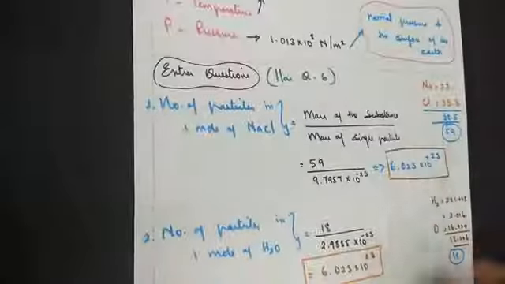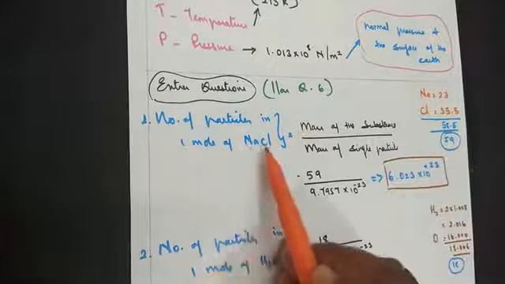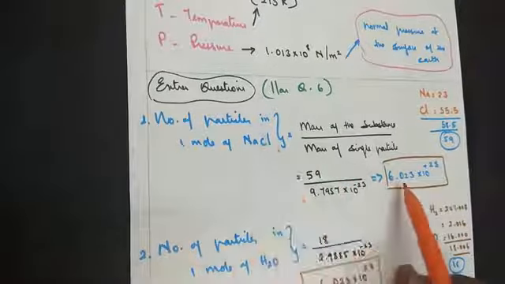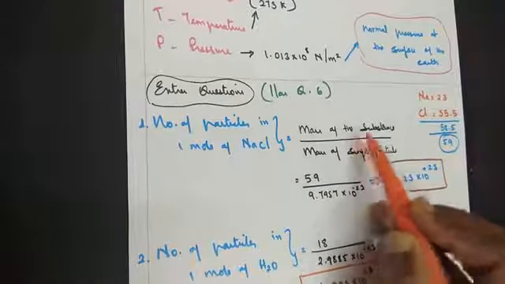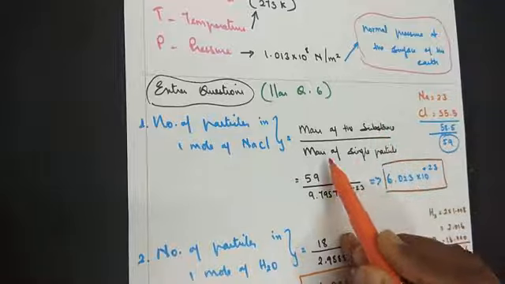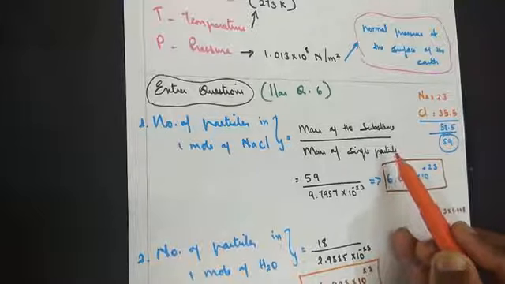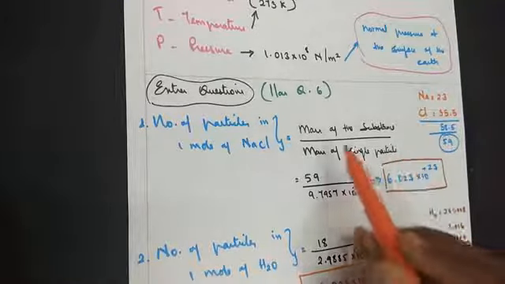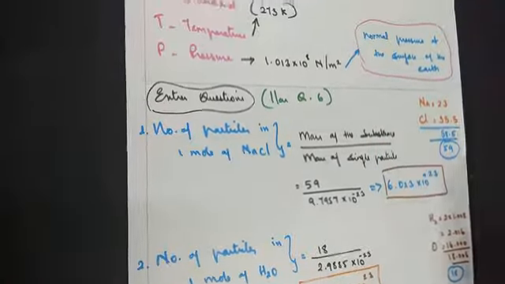Now let me explain to you quickly. As I told you already, the number of particles in 1 mole of sodium chloride. How do you calculate this answer? The formula to be used is mass of the substance divided by the mass of a single particle. The particle, when you read, can be atoms or molecules or ions. Now mass of the substance, how do you calculate? Do you remember relative mass, how to calculate it?